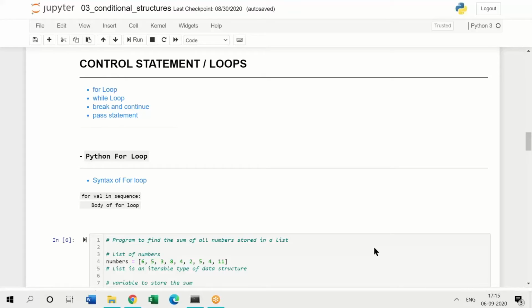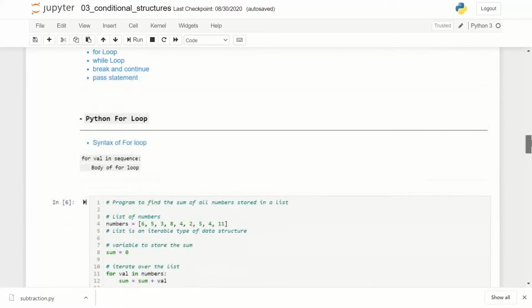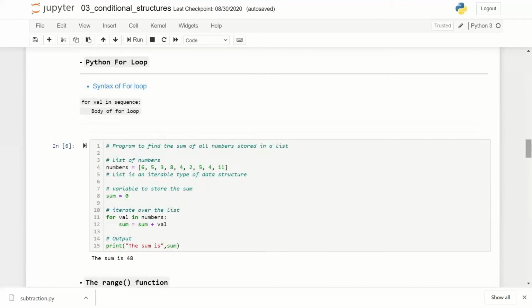Now, as we discussed, there are certain control statements or loops: for loop, while loop. In some programming languages, we call it do while. In some programming, we call it do until. And there are important elements called break, continue and pass. So let's just see these looping structures in Python. Now first thing we'll get into for loop.